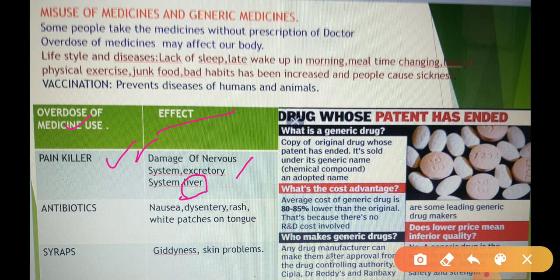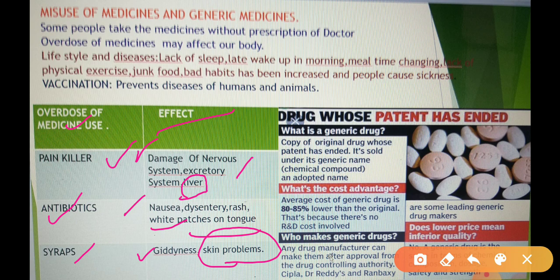Sometimes some people are not getting a cure for cough and cold, and so without the prescription of a doctor they consume antibiotic medicines also. And this consuming or overdose of antibiotic medicines causes nausea, dysentery, rashes, white patches on the tongue. These types of diseases or effects come on the body. Syrups also, we are using various types of cough syrups without the prescription of a doctor, or overdose use of these syrups can cause giddiness, and skin disease also comes.